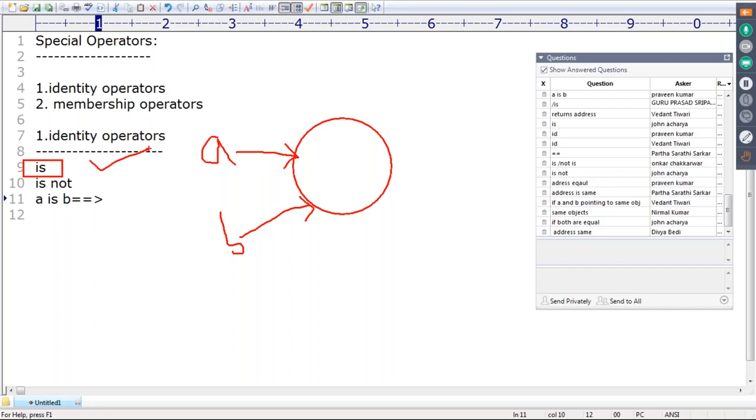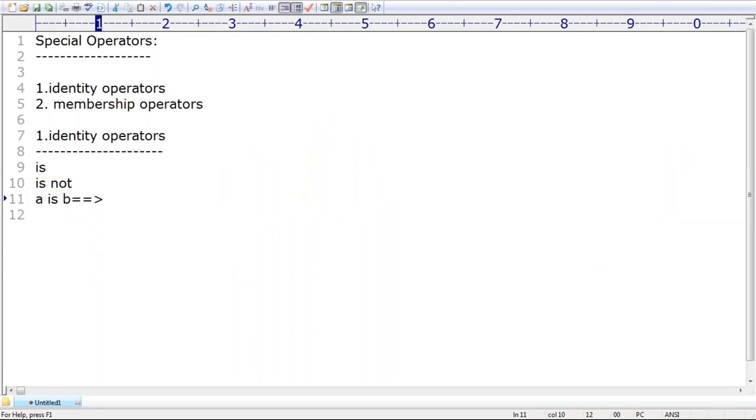Remember this one. A is B returns true means that if A and B both are pointing to the same object, then automatically A is B returns true.